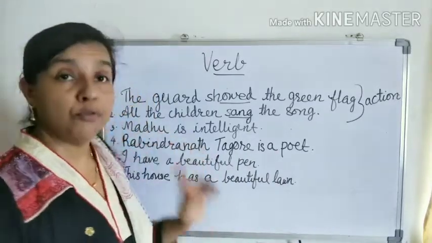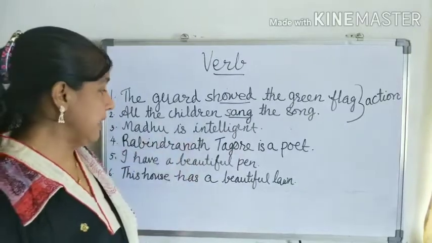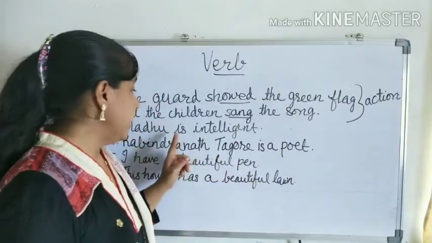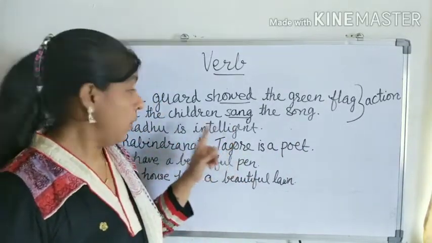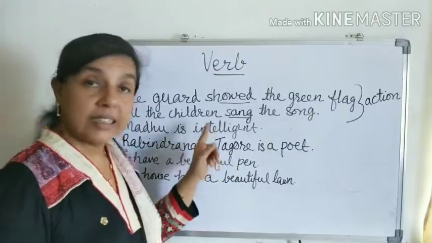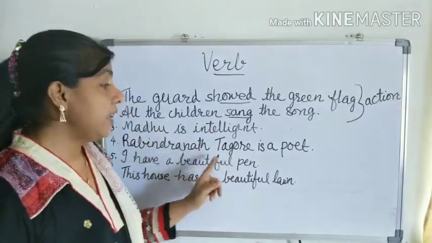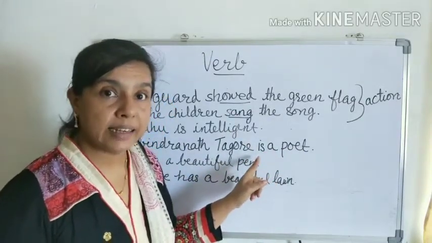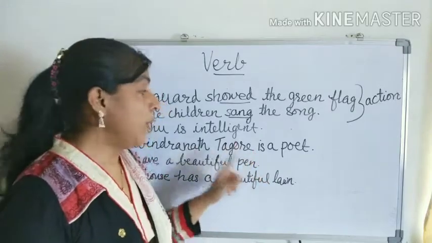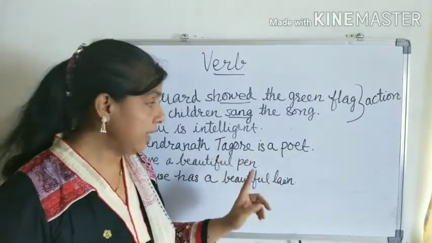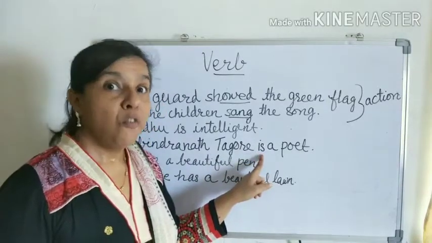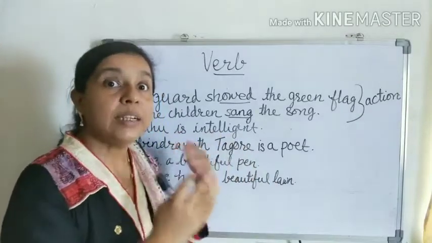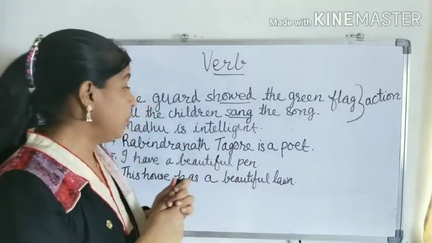Let us see the third and fourth sentences. Madhu is intelligent. Okay, Rabindranath Tagore is a poet. Here, Madhu is intelligent. What is she? She is intelligent. And in the second sentence, Rabindranath Tagore is a poet. Here, is is not showing any action, but it shows what Rabindranath Tagore is. Got it? So here is is a verb, but it is not an action verb; it shows his being. What is he? He is a poet.